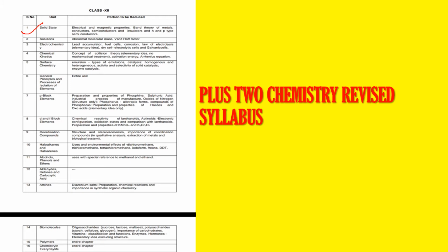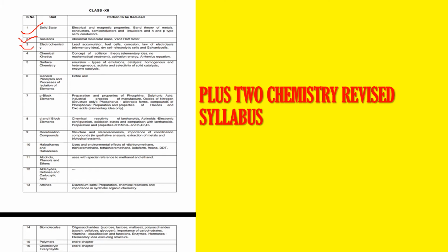Now the second chapter, solutions: you don't have to go through abnormal molecular mass and the Van't Hoff factor. So those two things are avoided. Next is electrochemistry, in which you don't have to study the lead accumulator, fuel cells, corrosion, laws of electrolysis, dry cell, electrolytic cell and galvanic cells. Clear? I think that entire portion which makes you confused has been removed.